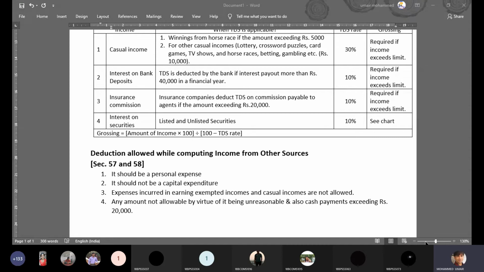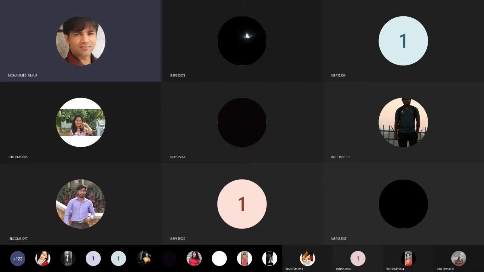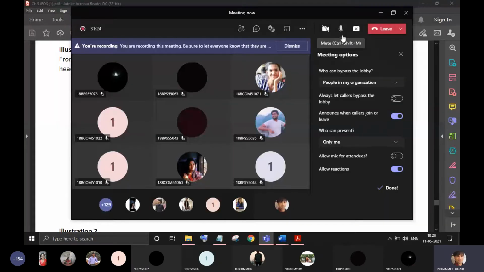Now let's quickly go through the first question. So this is our first question in the handout. Quickly go through this.